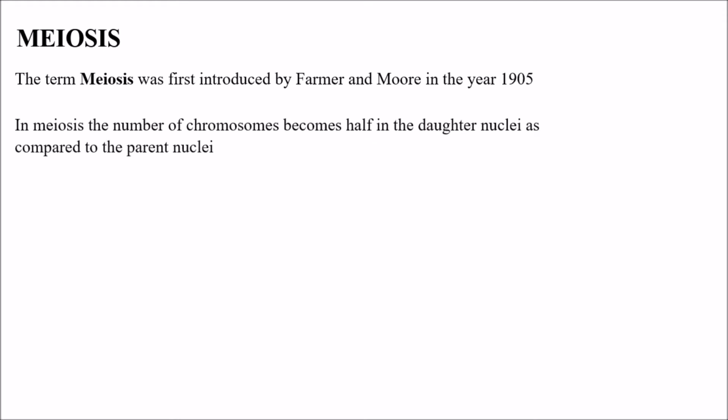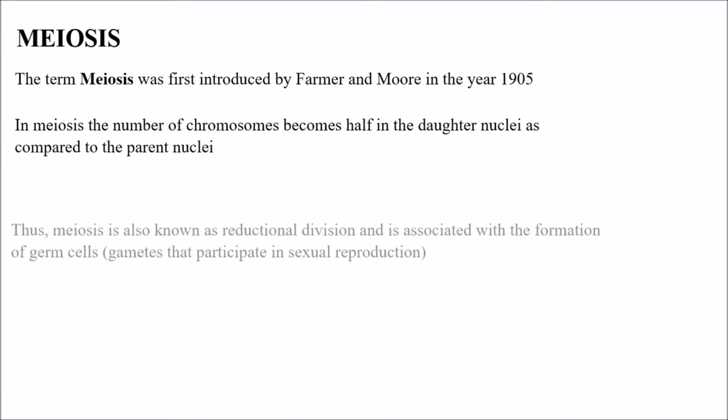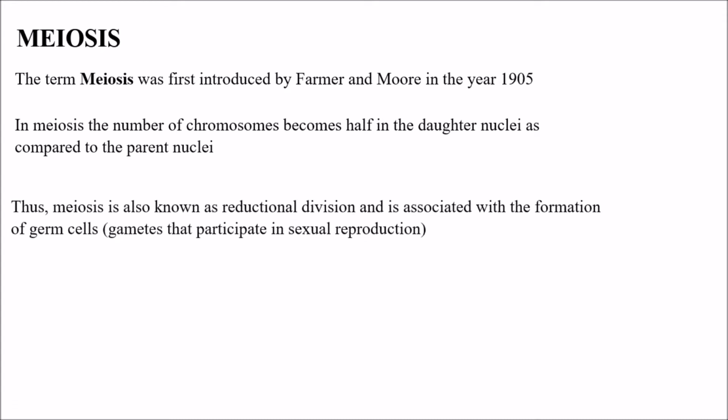In meiosis, the number of chromosomes becomes half in the daughter nuclei as compared to the parent nuclei. So from 2n to n, the chromosome number becomes half because of meiosis. Thus, meiosis is also known as reductional division and is associated with the formation of germ cells.